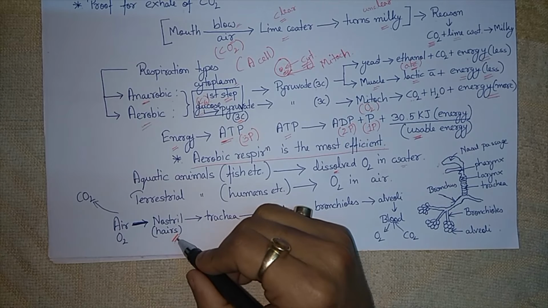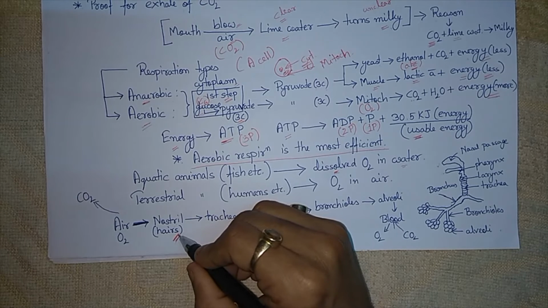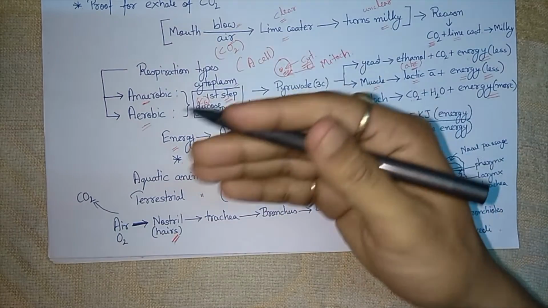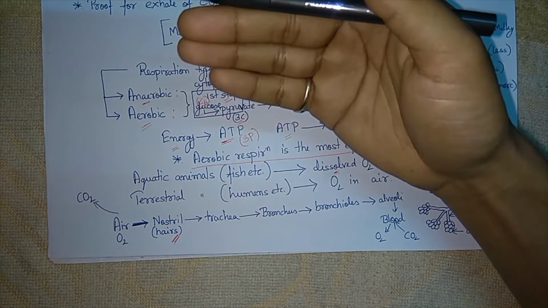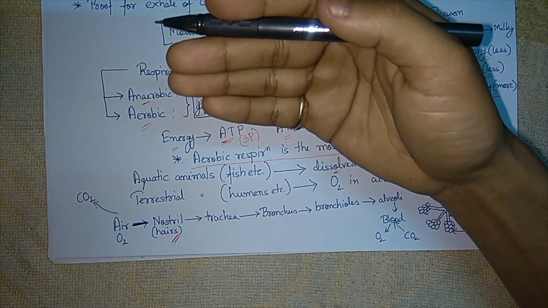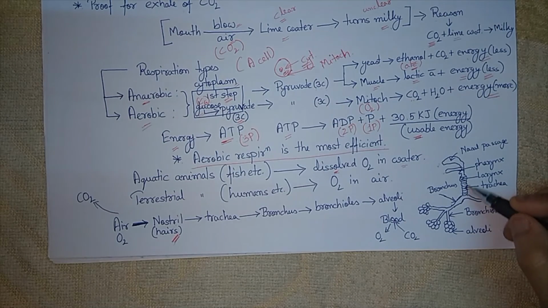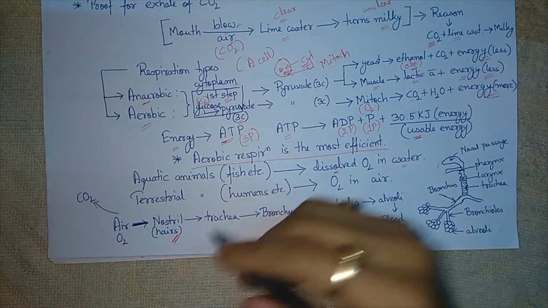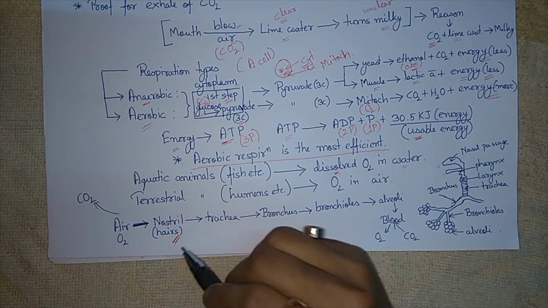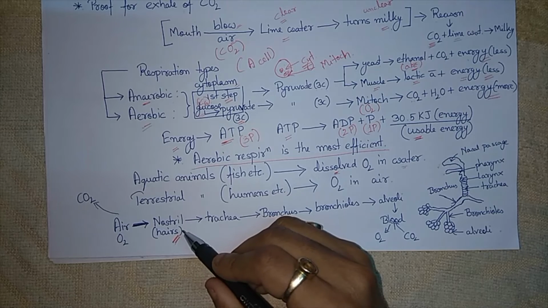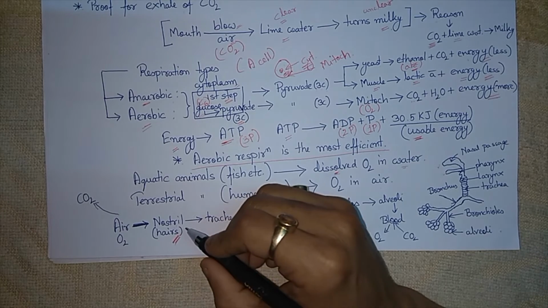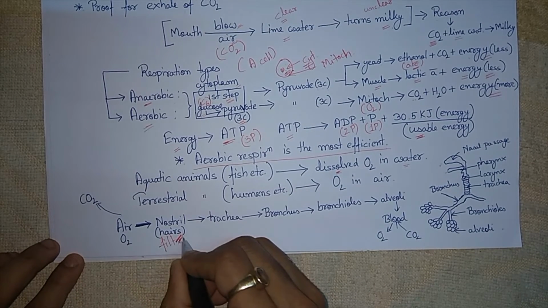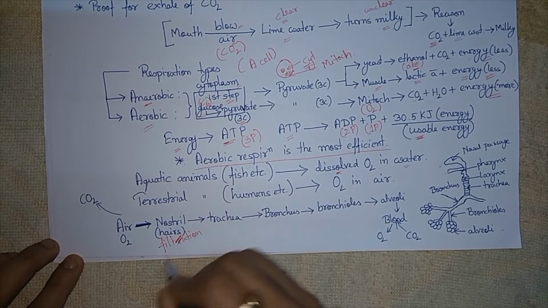The hairs which are present in nostrils have a function. These hairs prevent the entry of any kind of unwanted objects, like dust particles or germs, to go to the trachea or lungs. They prevent this passage, so these are very much helpful for us. So they have a function of filtration also. We can say that they have a function of filtration because they filter the air.